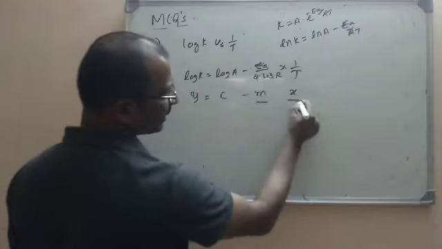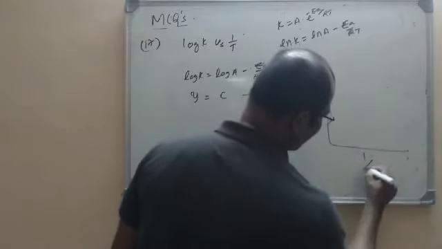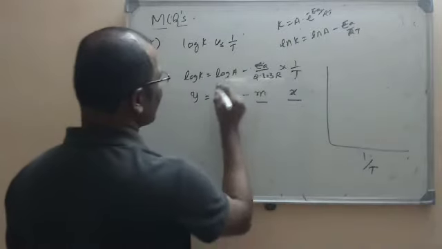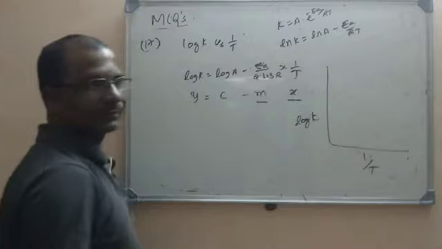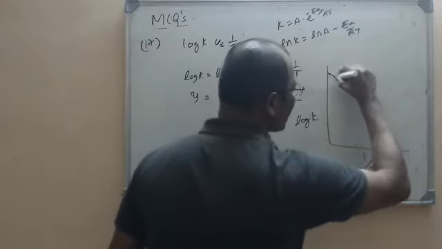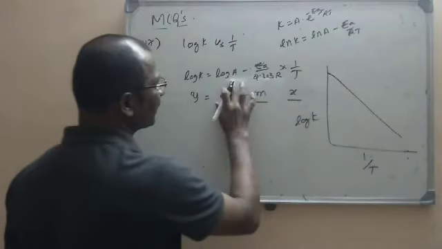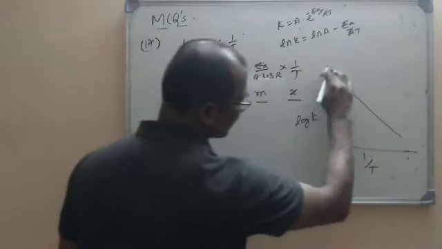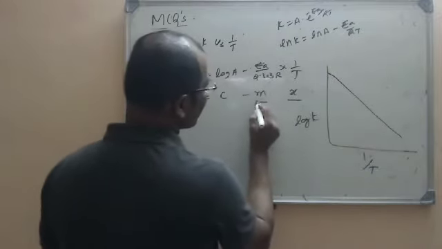So this is on the x-axis. This graph is already drawn. On the x-axis, we will take 1 by T, and on the y-axis, we will take log k. So what is the graph that we are going to get? We are going to get, in slope-intercept form, a straight line that intersects at... what is the intercept here? Log A. It will intersect at log A. Now what is the slope here?